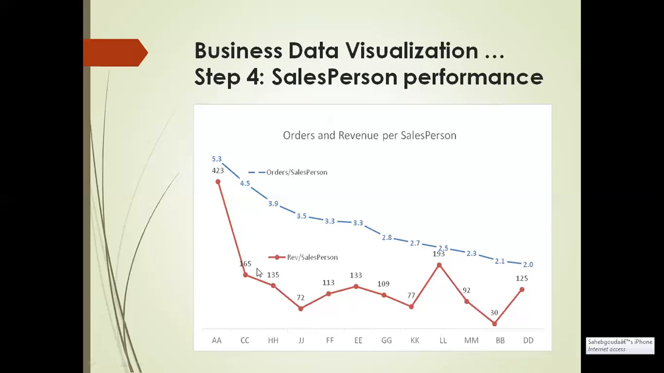The second line, the blue line, shows the revenue per salesperson. Sorry, this is the red line. Revenue per salesperson for each product. The highest revenue per salesperson is how much? 423, isn't it? What is the lowest? The lowest is just 30. Understood this? So that is how we can show the orders per salesperson and revenue per salesperson in one graph. This is how salesperson performance can be shown using the charts.